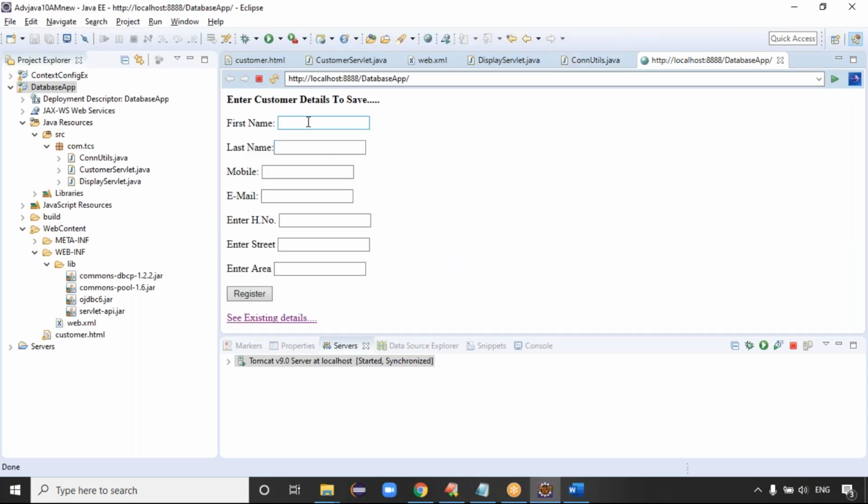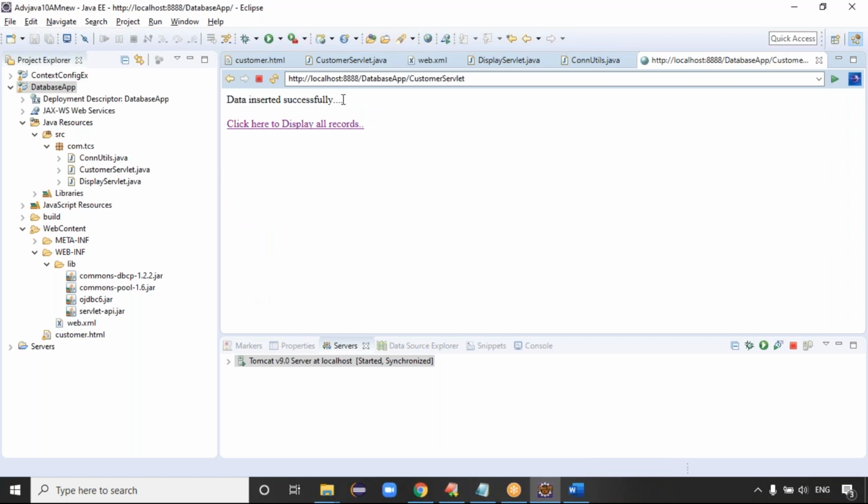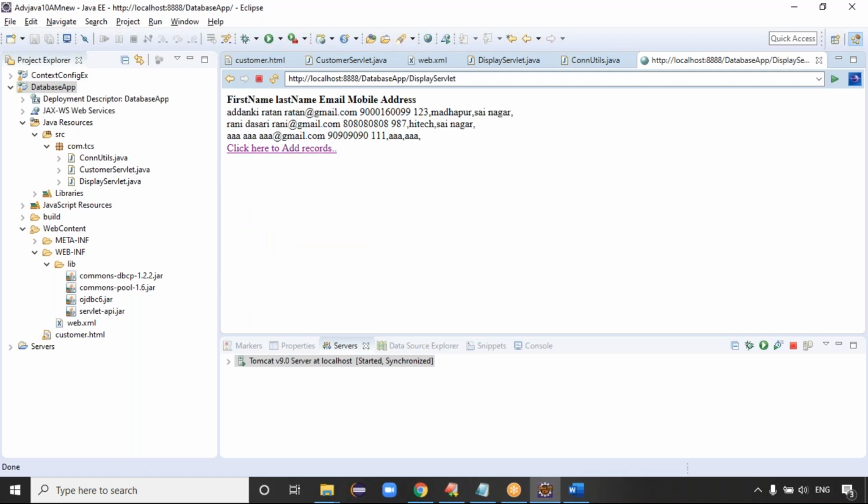Now enter some details like AAA, then 909090, then AAA at gmail.com. Okay, enter house number, 111. Street is also AAA, area is also AAA, right? Yes, click on register once. If everything goes well, data registered successfully. Data inserted successfully, guys. Click here to display the records. If you click here, is AAA inserted or not? Inserted, right? That means connection pooling is working fine.